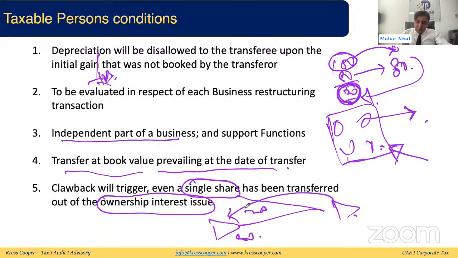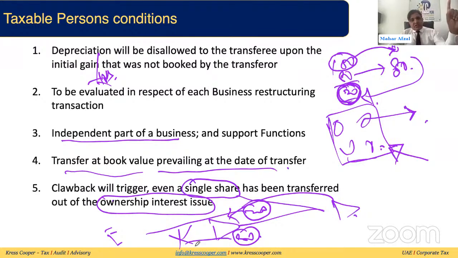If any single share out of this 20 is transferred, then clawback will be triggered. If any shares out of the 80 are transferred, then clawback will not trigger. So the important thing is, if even a single share is transferred out of the equity interest shares that were issued as a result of the transfer, then clawback will be triggered. Otherwise, clawback will not be triggered.